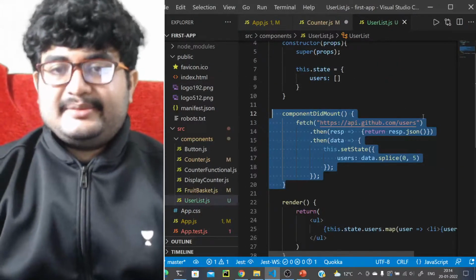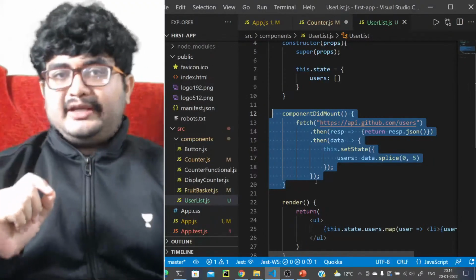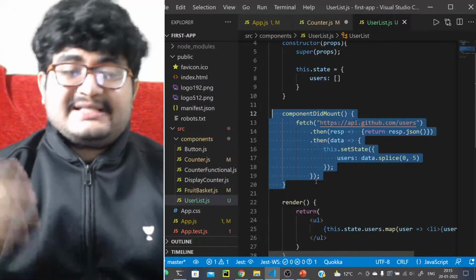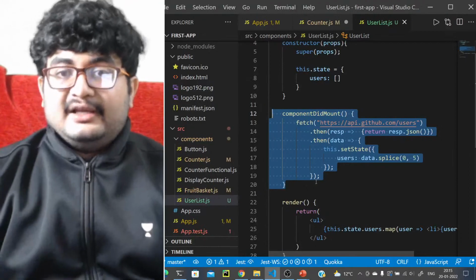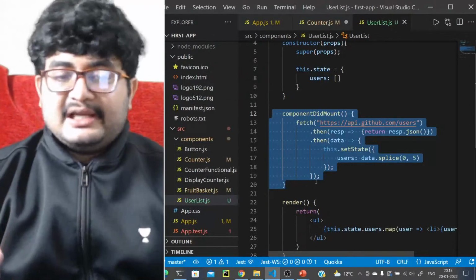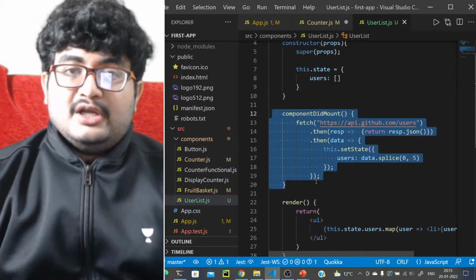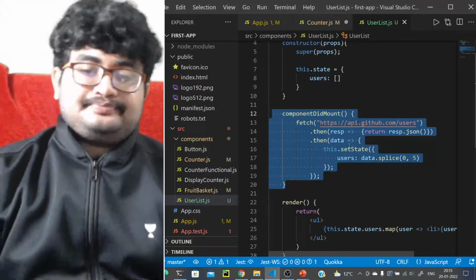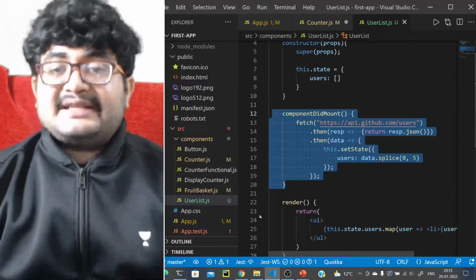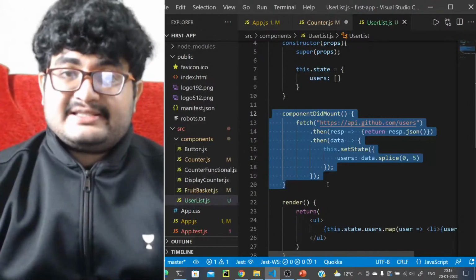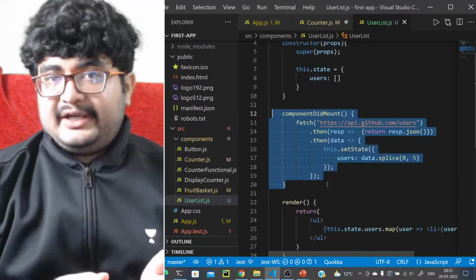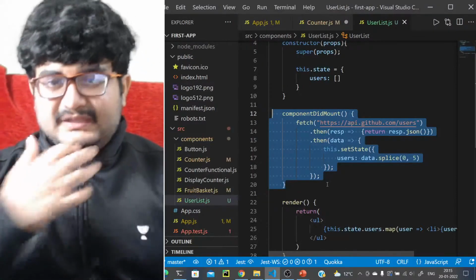Just remember this, right? What else should we do in componentDidMount? If we want to add subscriptions, let's say we want to add a window event listener or a setTimeout or something like setInterval, componentDidMount is where you should add these subscriptions. So let's say you want to add an event listener on the mouse for this component only. You should add it in componentDidMount, but you should also remove it when this component is unmounted. You should always close the event listener. If you have some event listener or a subscription in place, you should close it when the component is not there. Otherwise, it will lead to a memory leak.